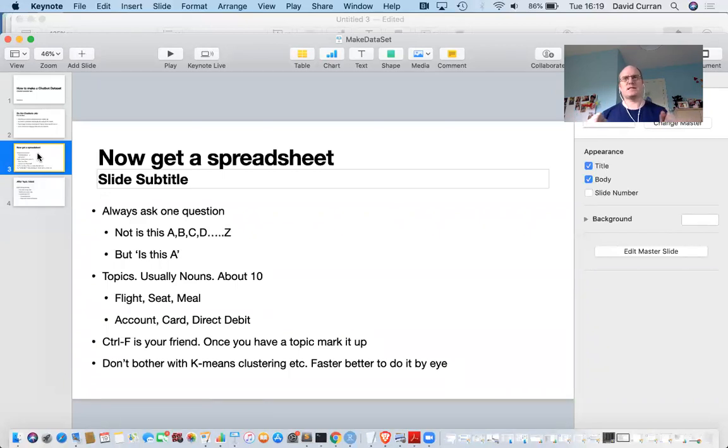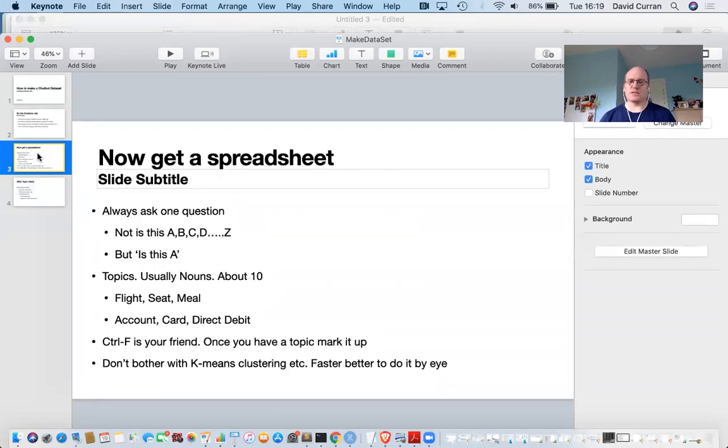What takes loads of time when you're making a dataset is if you keep asking yourself a question: is this A or is this B? Is this about health, or is this about the vet, or is this about food? That takes loads of time. You're much better off changing it so the question you're always asking yourself is, is this food? Is this food? Is this food? Keep asking yourself one question over and over again. With that sort of batch mode of dealing with questions, you end up much, much faster.